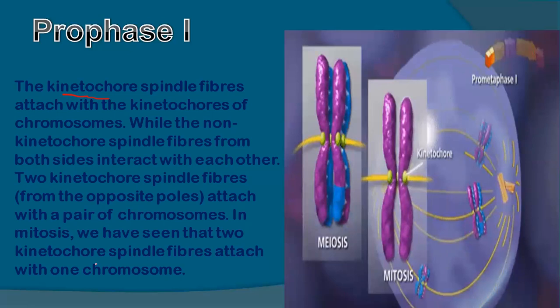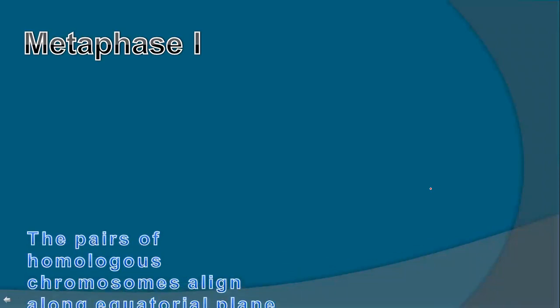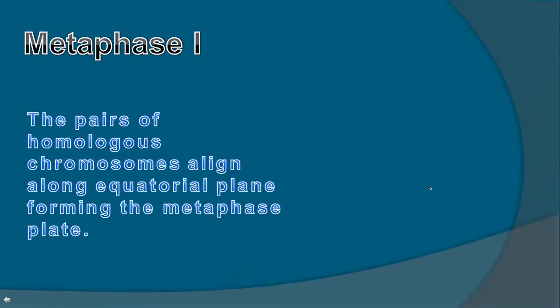But in mitosis, we have seen that two kinetochore spindle fibers attach with one chromosome, one on both sides of that chromosome. So this is also a difference between mitosis and meiosis. The next stage, this was a very important and longer stage, is called prophase 1, in which the genetic recombination occurs. That process is called crossing over. So that is done in prophase 1. All other stages are similar to mitosis.